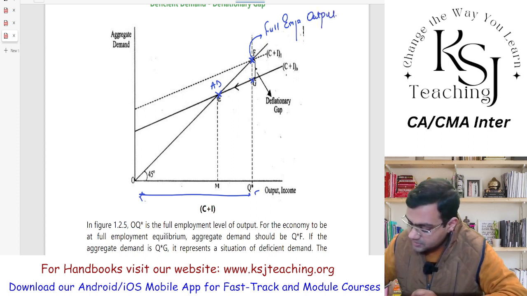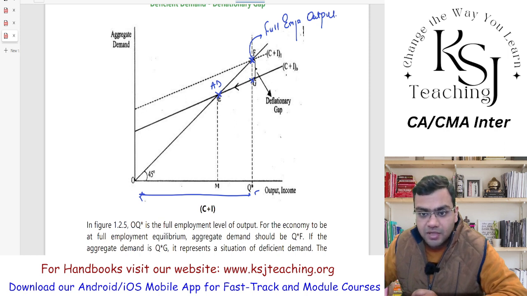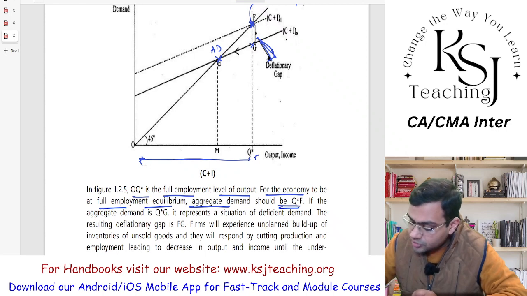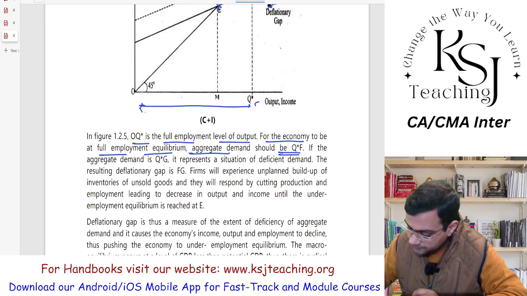Now what will happen, sir? The firms will cut down on the labor cost. This is the deflationary gap. That shows the deflationary gap, sir. Let's say OQ star is the full employment level of output. For the economy to be at full employment equilibrium, the aggregate demand should be Q star F. This should be actually, if you want the equilibrium level.